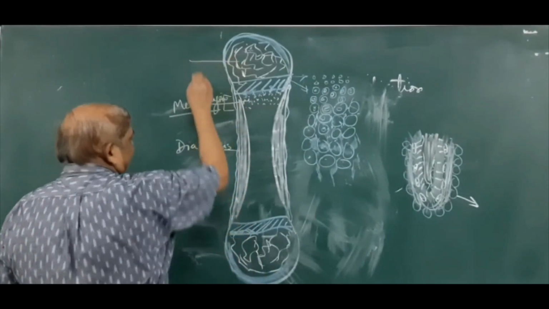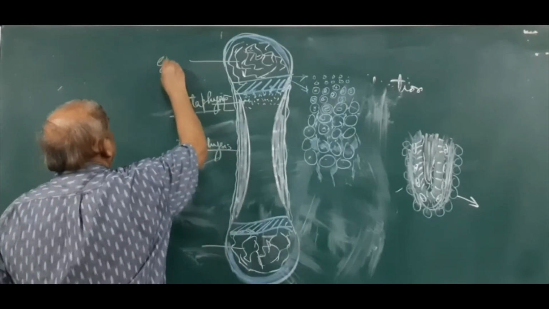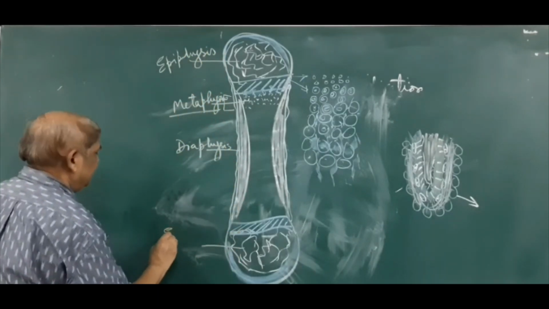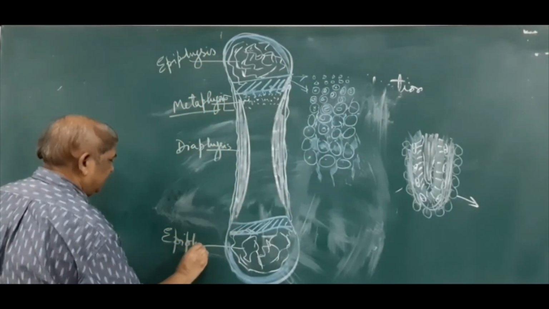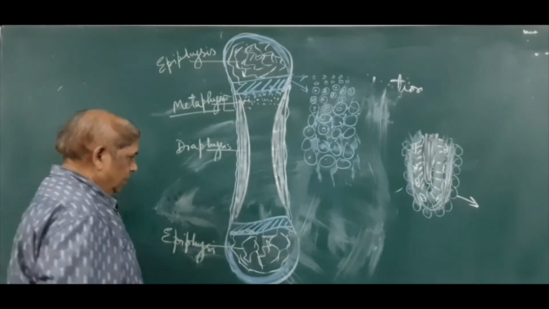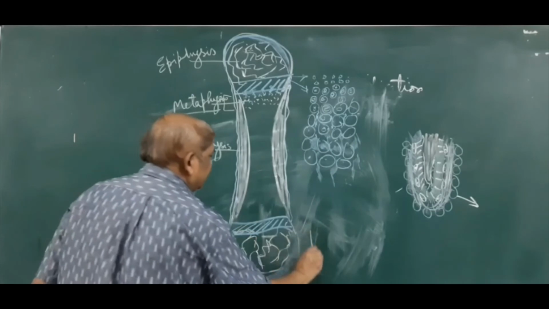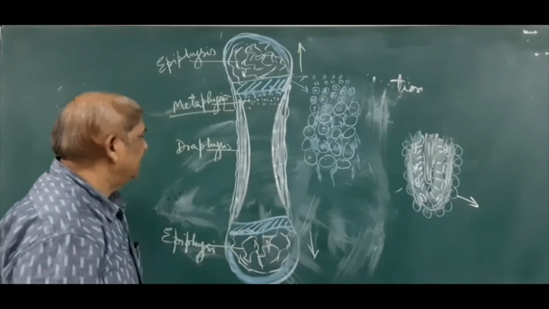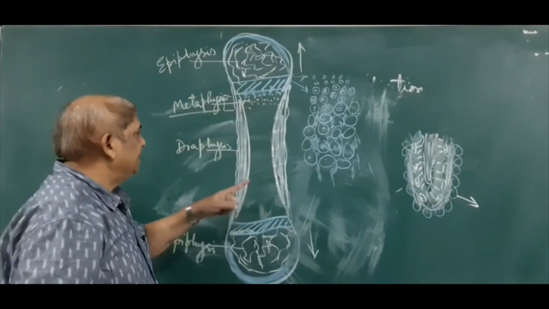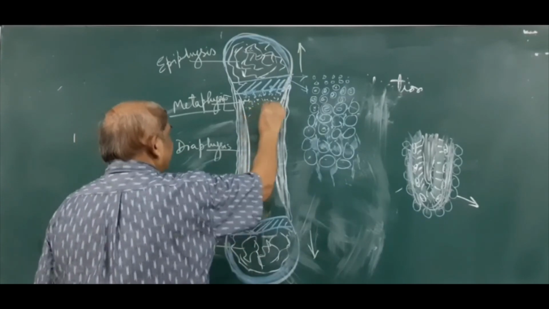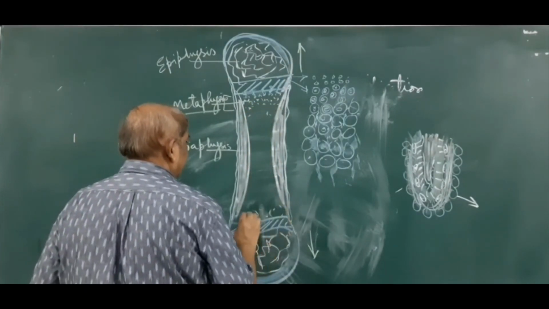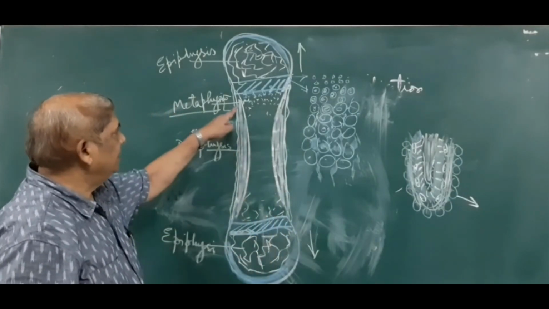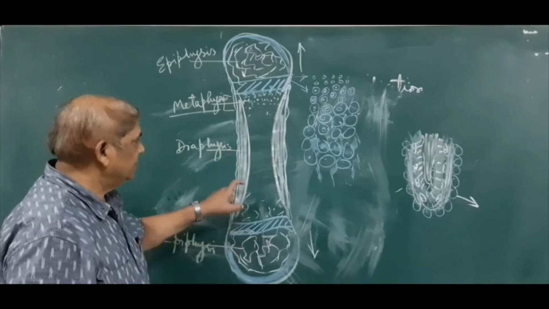Now the bone at the ends is called the epiphysis, bone formed by the secondary center. So bone is growing at both ends because of the multiplication of chondrocytes in the zone of proliferation, and on the other side the cartilage is being replaced by bone. This is the marrow cavity, and at the ends of the marrow cavity a little spongy bone is present. So these are the various structures.